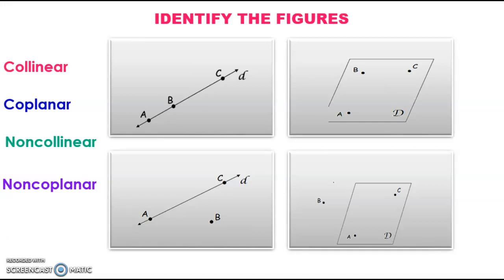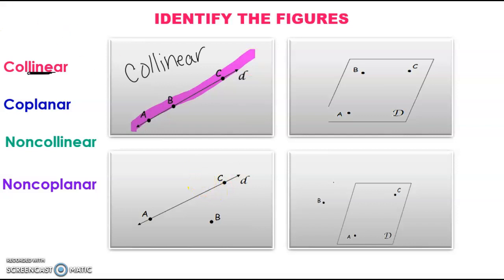Okay, we got 4 more vocabulary words for this lesson. We have collinear, coplanar, non-collinear, and non-coplanar. So this first one, collinear, you've got that line in there. What that means is you have points that are on the same line. So that would be this guy right here. Notice that A, B, and C all fall on the same line.